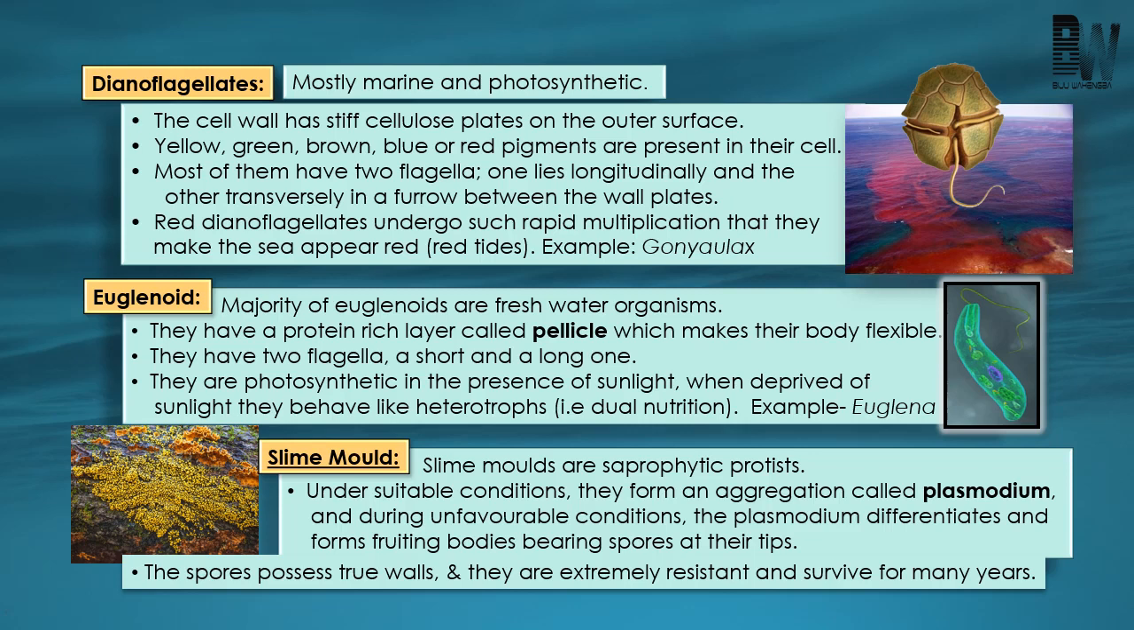They also possess two flagella, one short and one long. Not only that, they also possess chlorophyll A, which is present in higher plants, and because of the presence of chlorophyll A, they are able to perform photosynthesis in presence of light. But in absence of light, they behave like heterotrophic organisms. That means organisms included under euglenoids have dual or double nutrition. That means they can perform photosynthesis in presence of light, and they behave like heterotrophic organisms in absence of